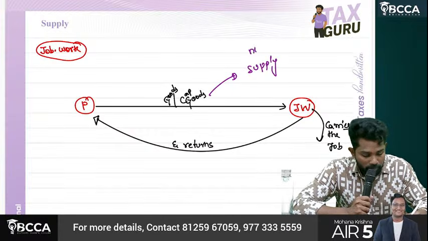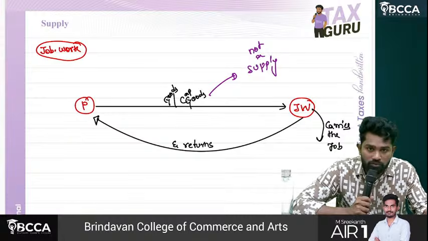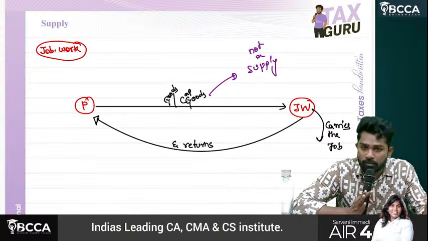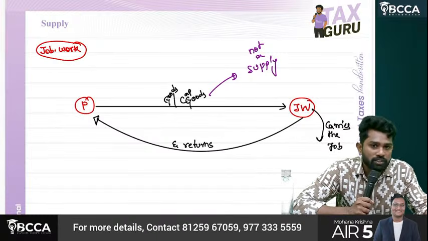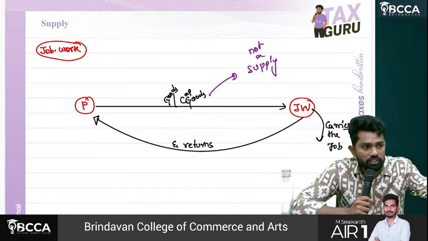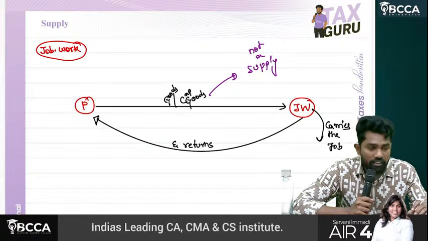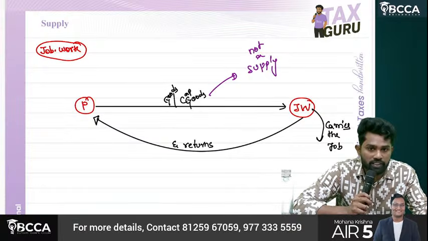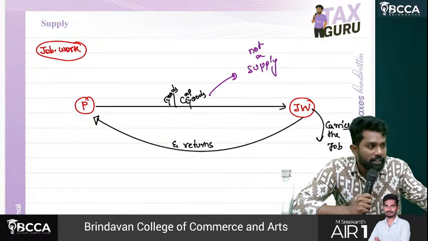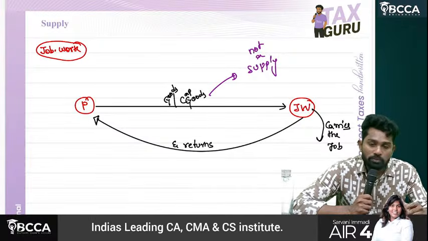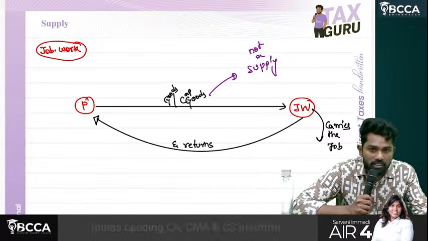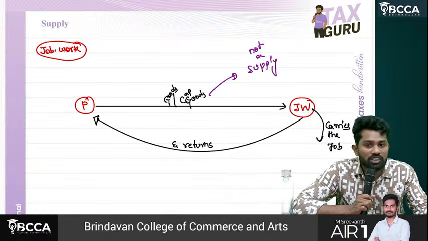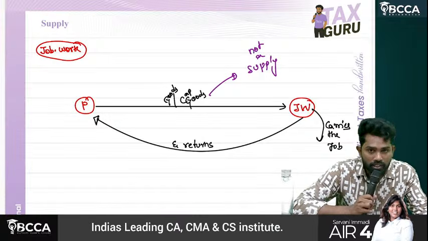Not a supply. Let's say, sir, I'm a car manufacturer, but the painting process I will not do. I'll give it to some expert. So all these car parts I have sent to the job worker. Now he does the painting and sends them back. Whatever machinery and spare parts I sent to the job worker, that is not a supply. And after job work, when he returns them, it is also not a supply.